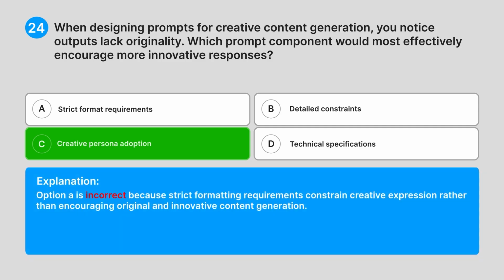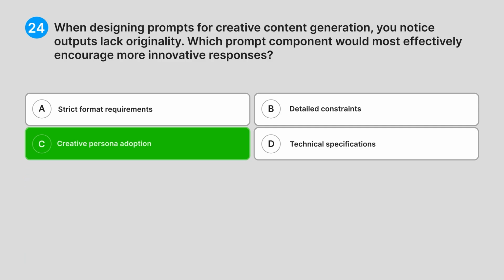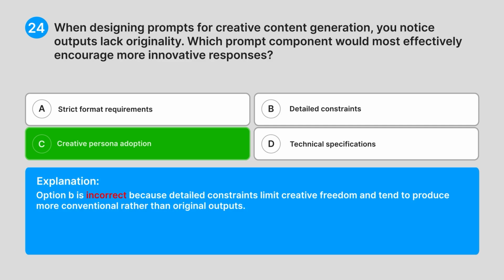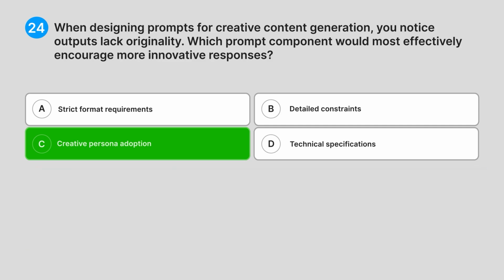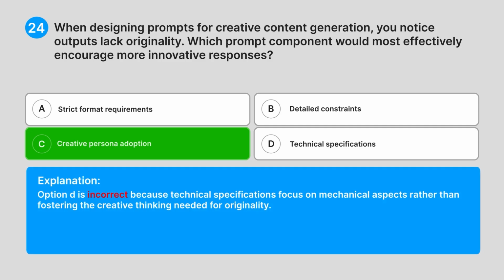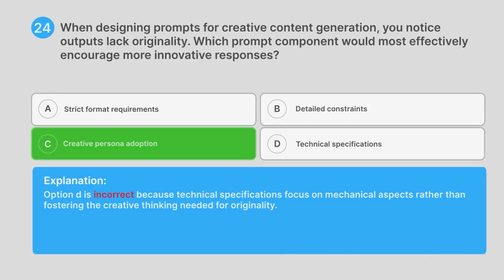Option A is incorrect because strict formatting requirements constrain creative expression rather than encouraging original and innovative content generation. Option B is incorrect because detailed constraints limit creative freedom and tend to produce more conventional rather than original outputs. Option D is incorrect because technical specifications focus on mechanical aspects rather than fostering the creative thinking needed for originality.